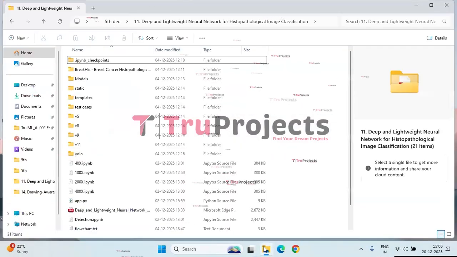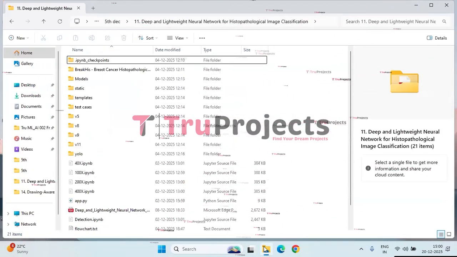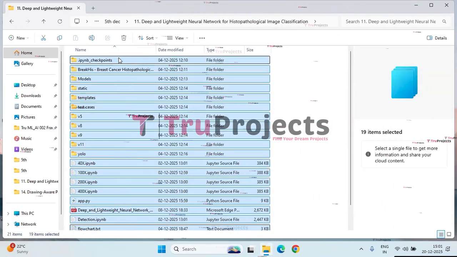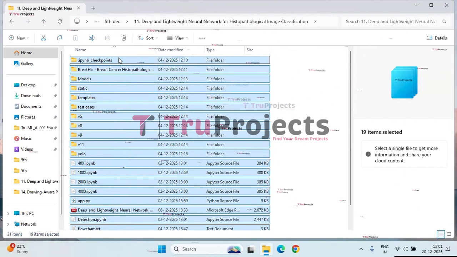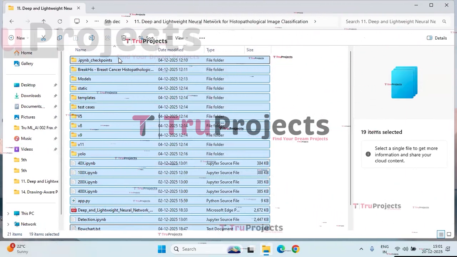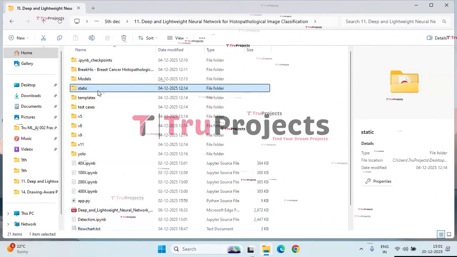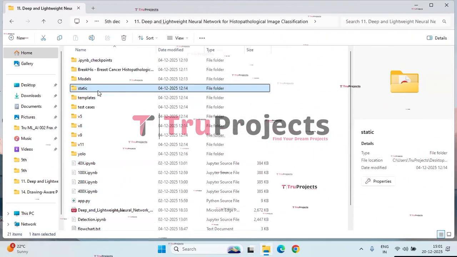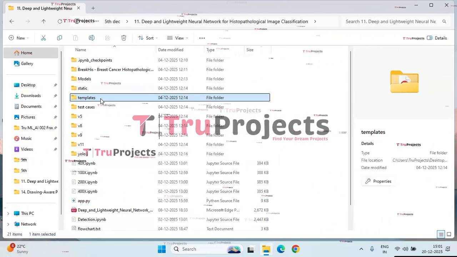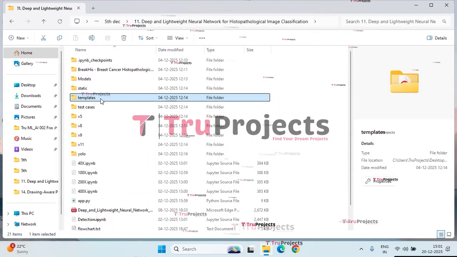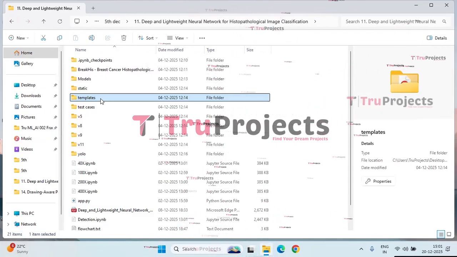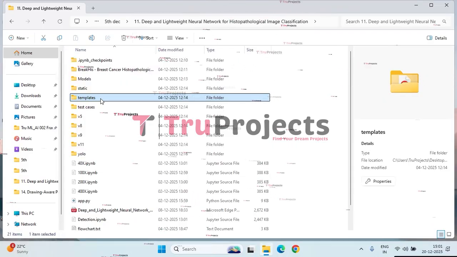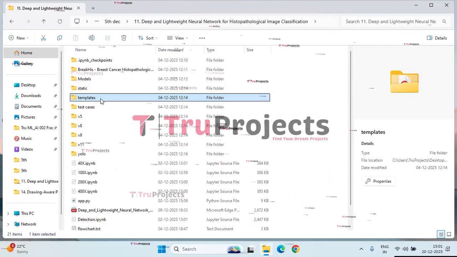To execute the project, first, we need to open the code folder which contains the project source code files. This folder is a complete package of your project's code base containing everything needed to develop, test, and deploy your application or model. Static folder. This folder consists of files related to CSS, JavaScript, and Bootstrap. Templates folder. This folder consists of all the HTML pages used in the project.